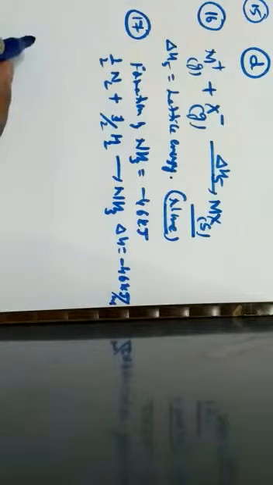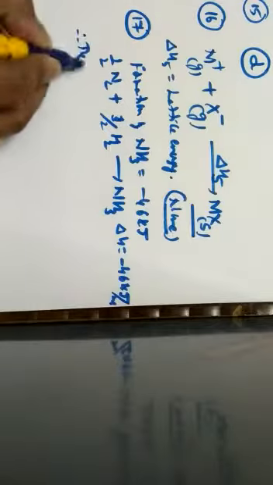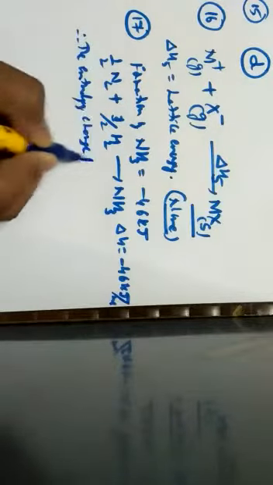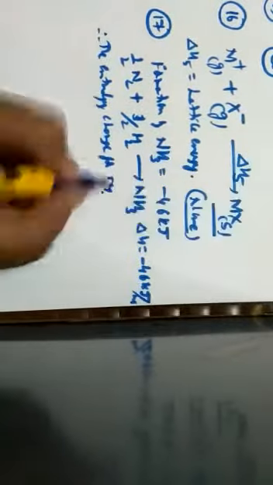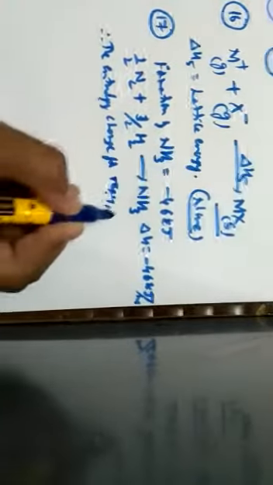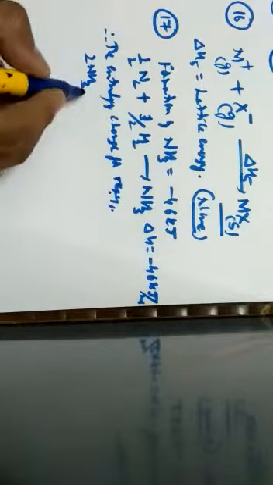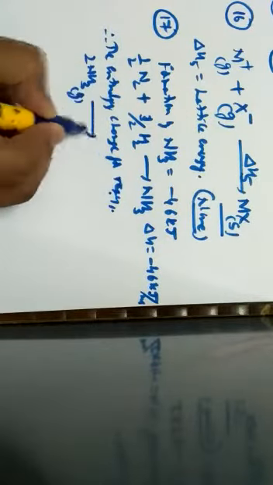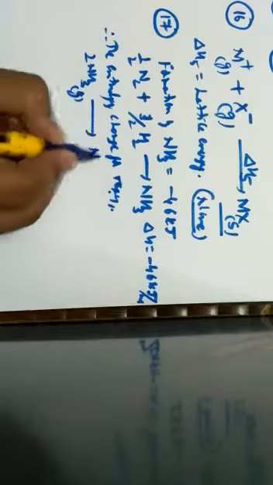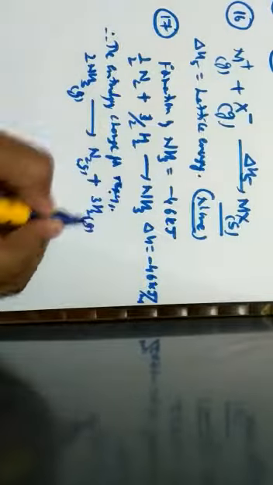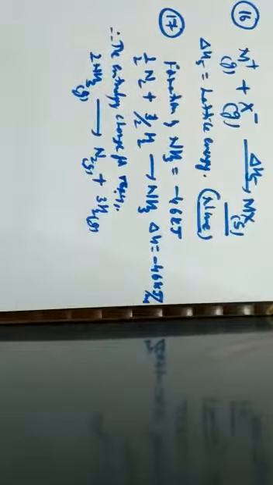Now what are they asking? They are asking for the enthalpy change for the reaction. Therefore, I write the reaction as 2 times NH3 in its gaseous phase gives rise to N2 in gaseous phase plus 3 times H2, also in its gaseous phase.